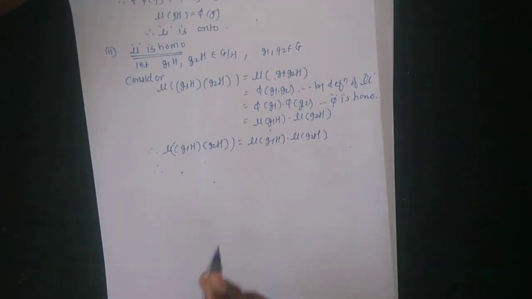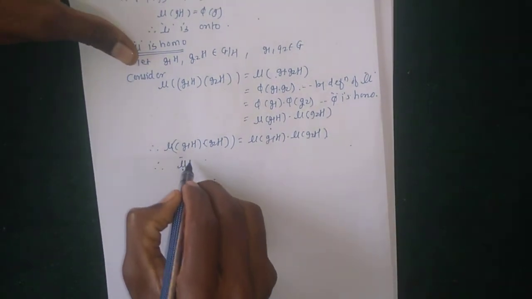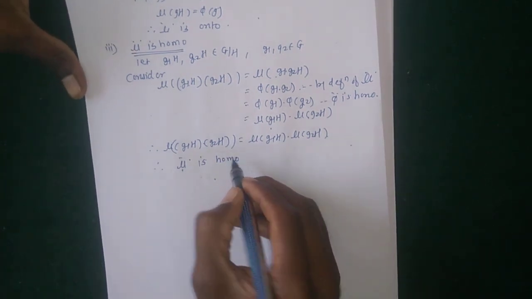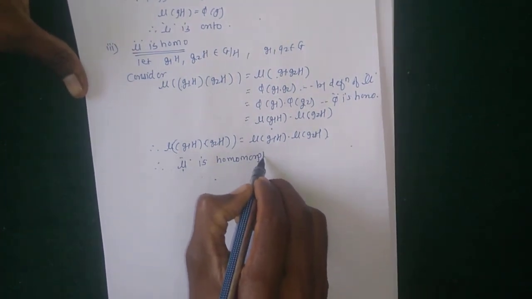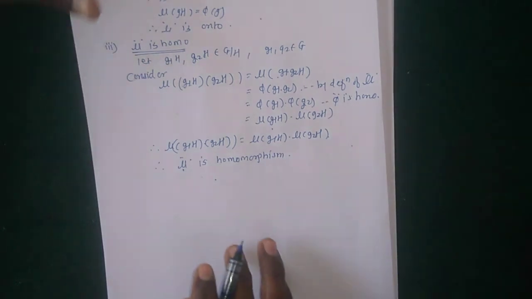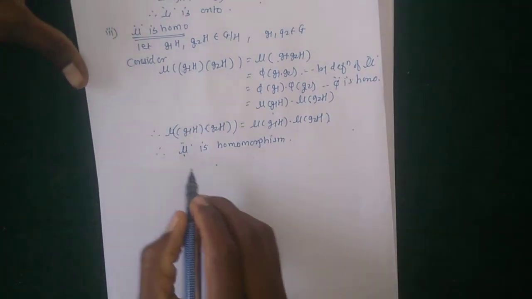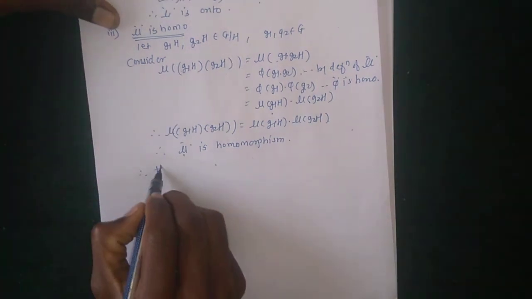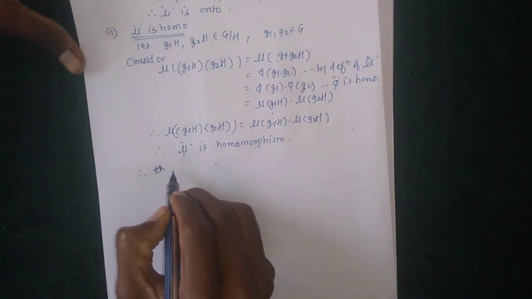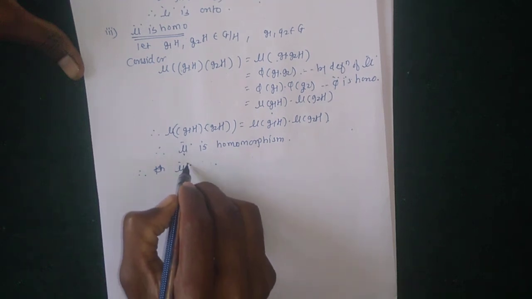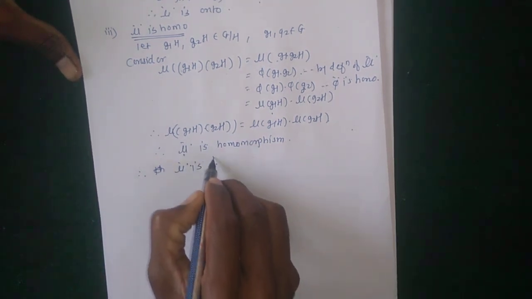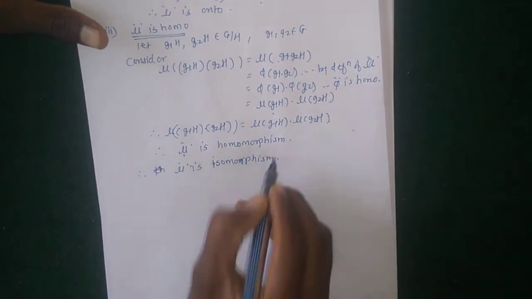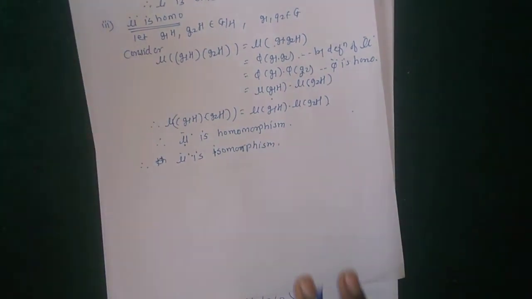Therefore, by the definition of homomorphism, ν is a homomorphism. Therefore ν is one-one, onto and homomorphism, so ν is an isomorphism. Okay, so this is the second part.